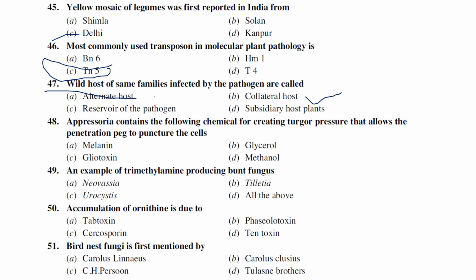Appressoria contain the following chemical for creating the turgor pressure that allows the penetration peg to puncture the cell.